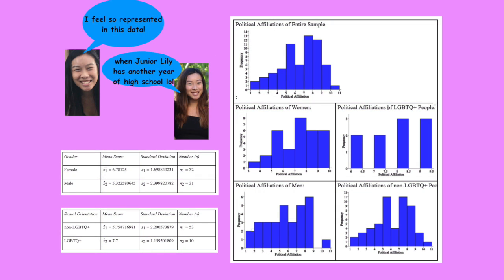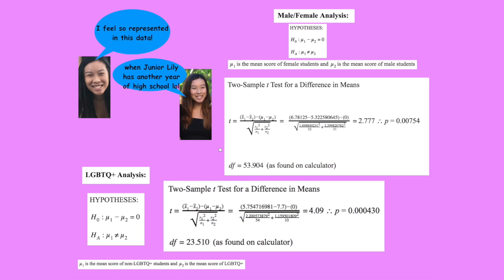After first receiving our raw data, we were able to calculate the mean score and standard deviation and then place it into graphs. Afterwards, we were able to begin our t-test at the 0.05 significance level. For our first male-female analysis, after calculating our data with a 5% significance level, we were able to reject the null hypothesis. There is convincing evidence that the mean ranking for political affiliation is different among male and female students at CCA due to our p-value being less than 5%.